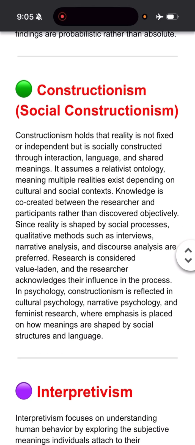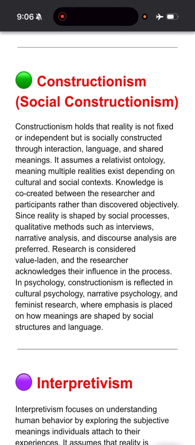Now let us look at constructionism. Constructionism is completely different. It is based on relativist ontology: reality is not fixed, it is not stable, rather reality exists in multiple forms. There are multiple realities, and thus the epistemology will be subjectivist.